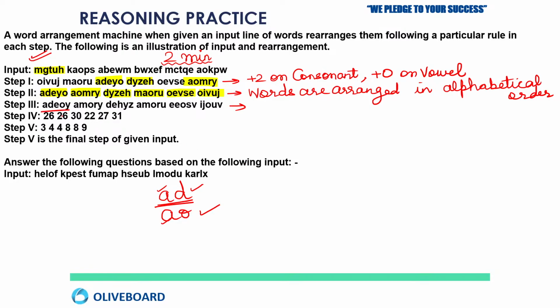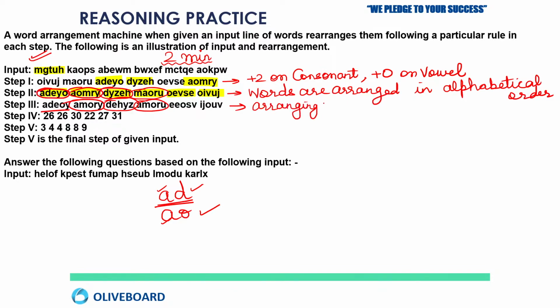A, D, E, O, Y. So the alphabets which are in the word A, D, E, Y, O are arranged in alphabetical order. A, O, M, R, Y will be arranged A, M, O, R, Y. So you have to arrange the alphabets within the word in alphabetical order. Next is D, Y, Z, E, H, so D, E, H, Y, Z. Then M, A, O, R, U; alphabetically, if I arrange: A, then M, then O, then R, then U. So in step number 3, what are we doing?